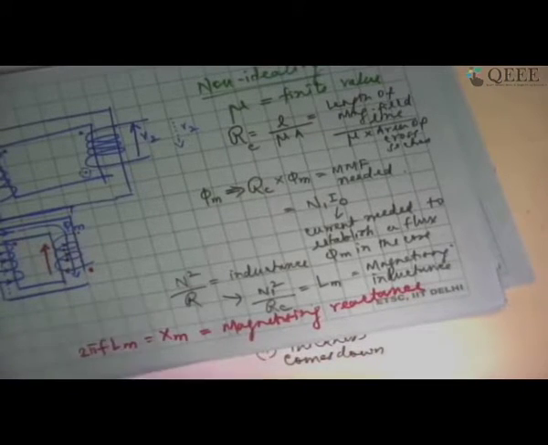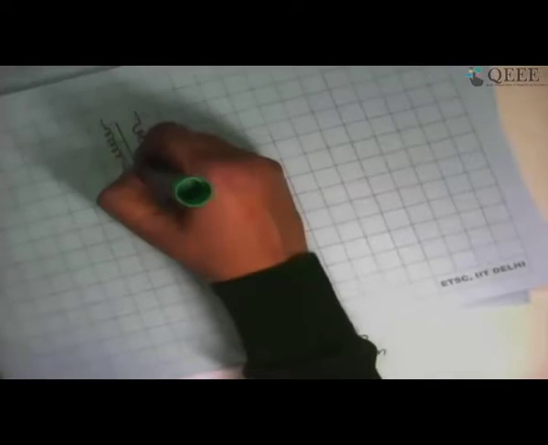So how I can show this in the form of a transformer completely is, let me show the transformer primary winding like this. Let me show the secondary winding like this. Between those two, there is an iron core which I can show with two lines. This is a representation of an iron core.